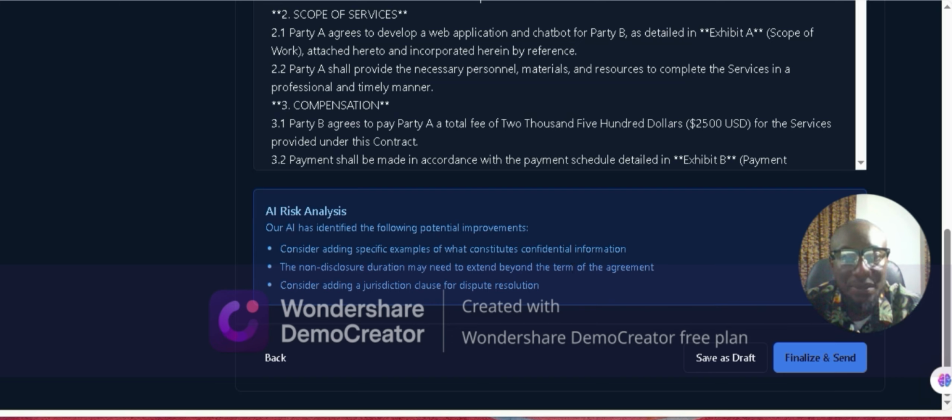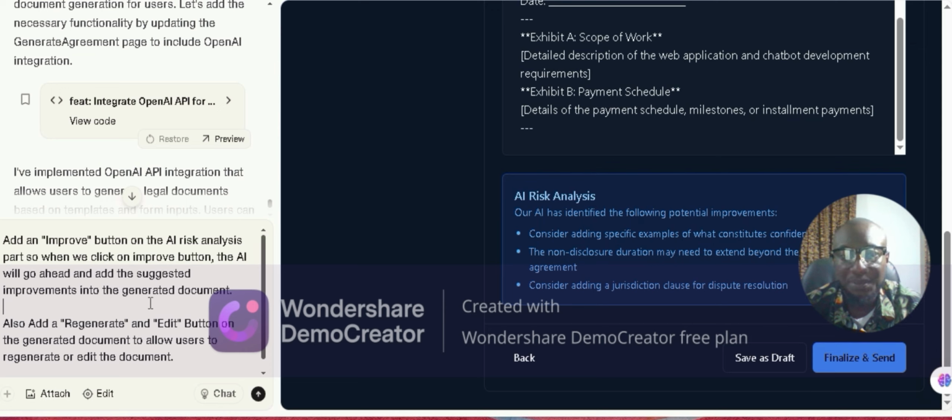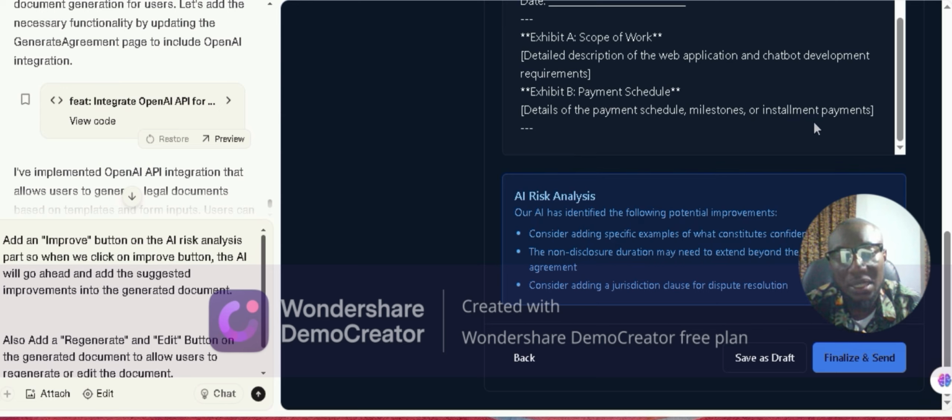So let's add the button. I want the AI to add two buttons, right? An edit button here at the documents, and a regenerate button. And also I want to add an improve button on this risk analysis improvement suggestion, right? So that is what I have asked the AI to do. So let's go.